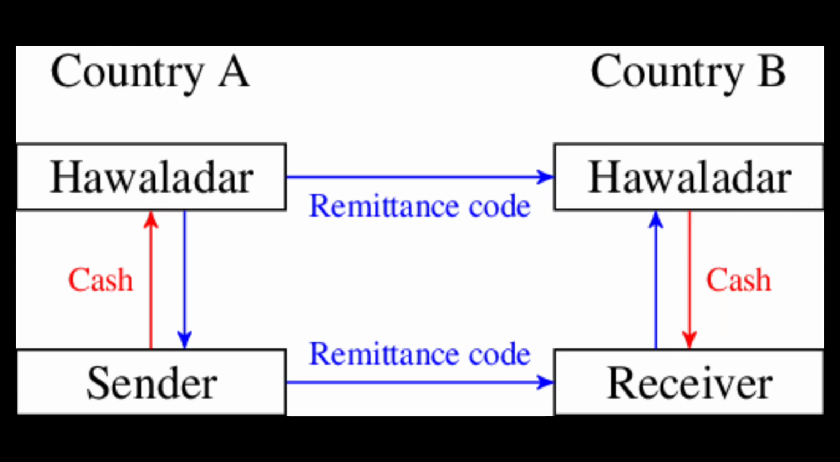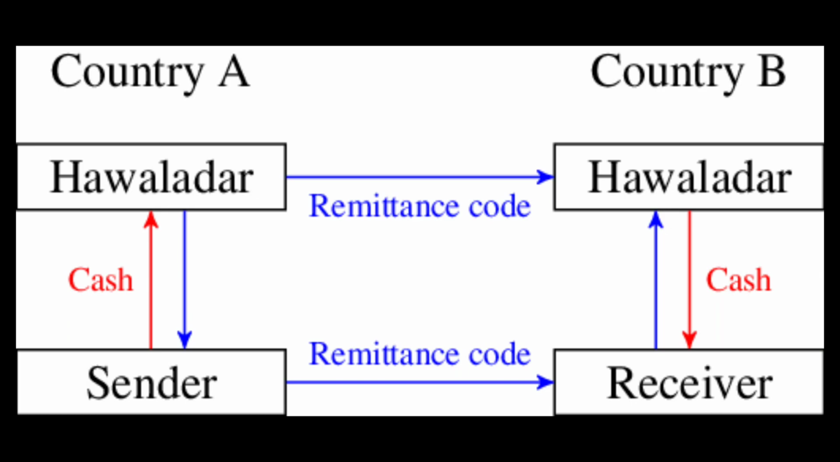Now another question is, once a Hawaladar sends the money to the Hawaladar in country B, one is getting the cash and the other is paying the cash to the receiver in country B, but they are not paying each other cash. So what they do is, at the end of a month or year or whatever the agreement is between the Hawaladars in country A and B, they settle their accounts.